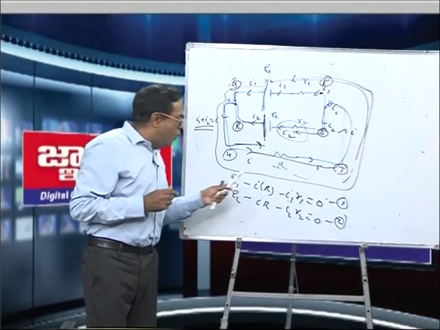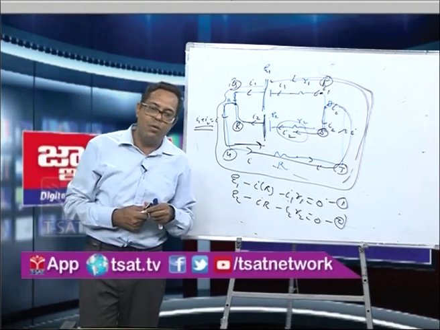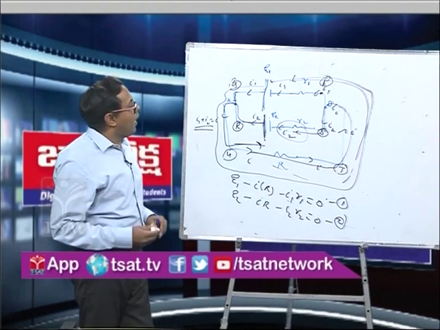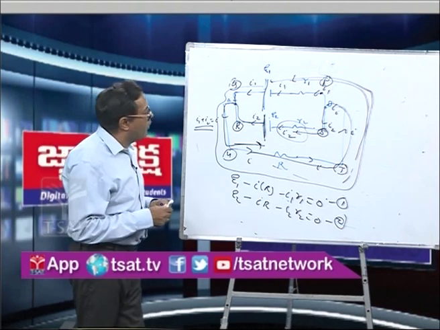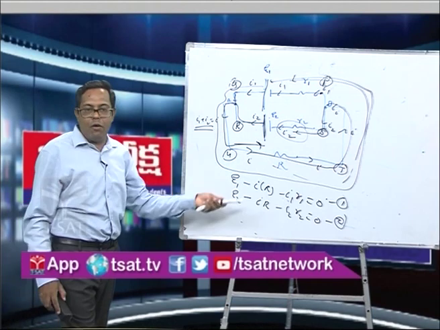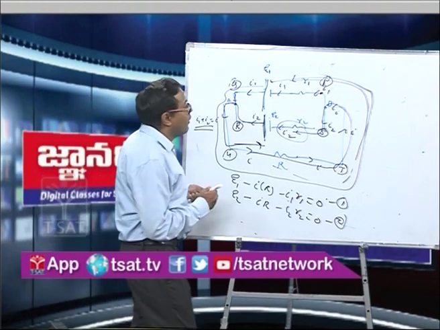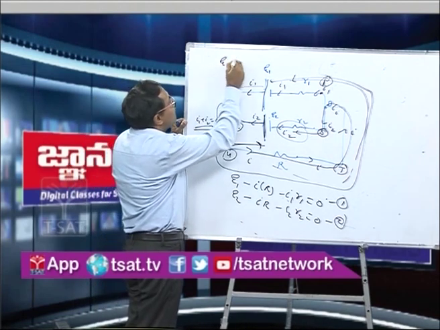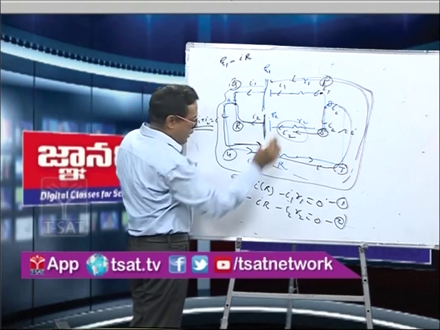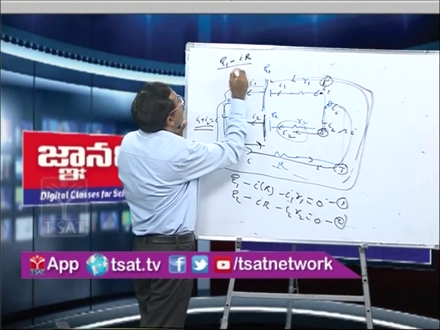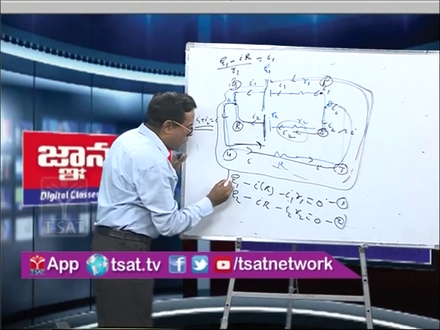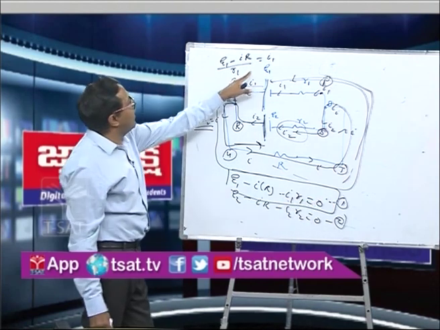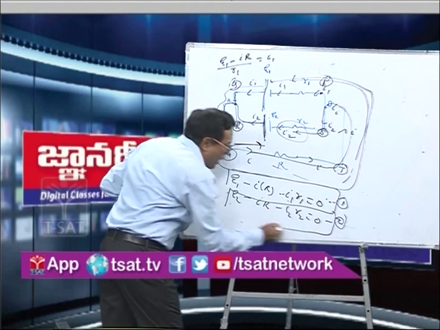So we have got two equations and we have two unknowns, I1 and I2. Now what is I1 from the first equation? I can write I1 from the first equation as E1 minus IR upon R1 is equal to I1. Is it clear? In this one, E1 minus IR, you put on the right side and then divide by R1, and you will get I1. Similarly, we can get I2 from the second one. What will we get in the second one?